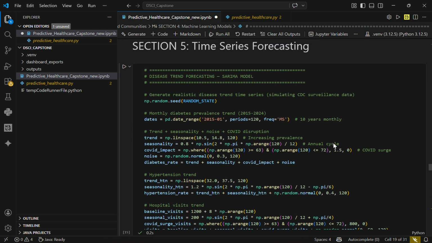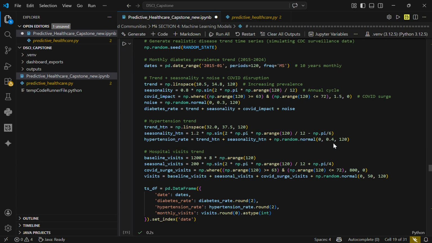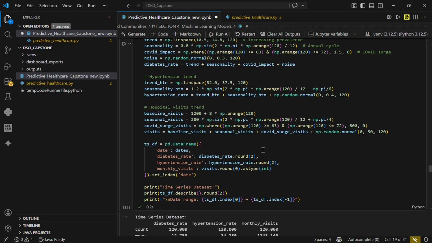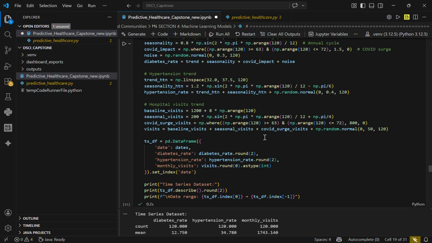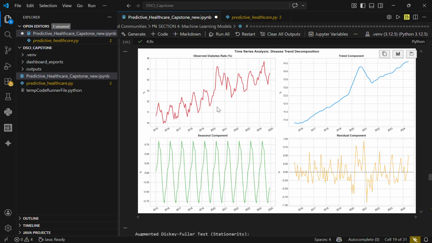The next part was time series forecasting. Beyond predicting individual patterns, we also looked into where disease rates are heading as a population. We built a 10-year monthly timeline from 2015 to 2025 and used a SARIMA model to forecast into 2025. Here we can see that the observed diabetes rate spiked between 2020 and 2021 due to COVID prevalence.